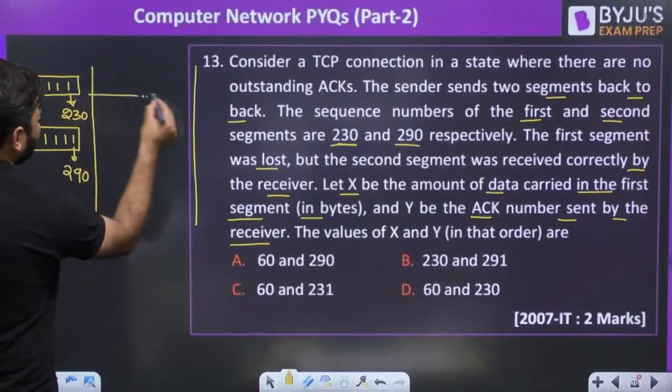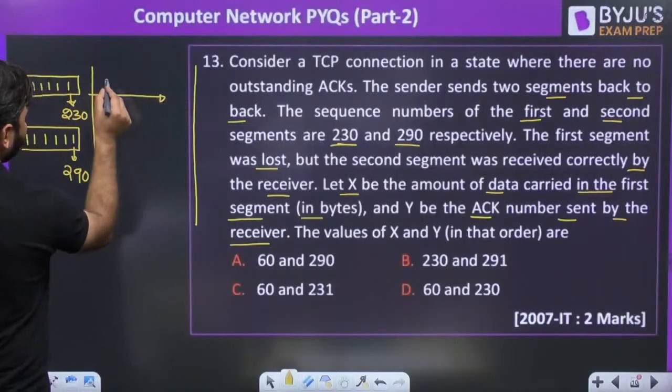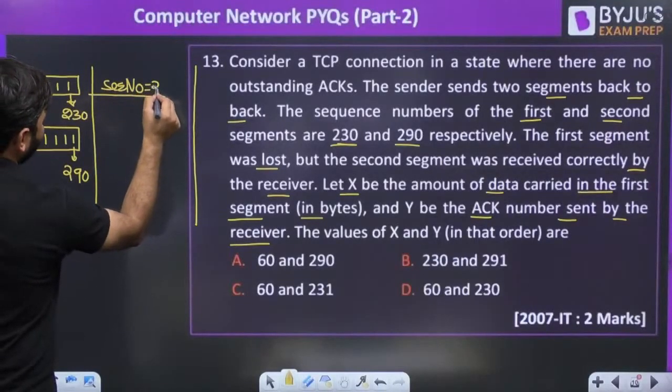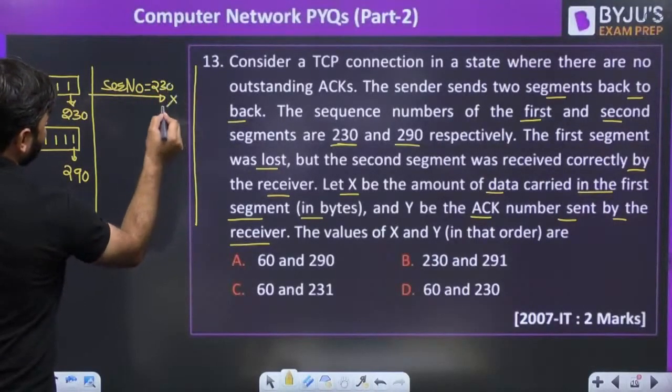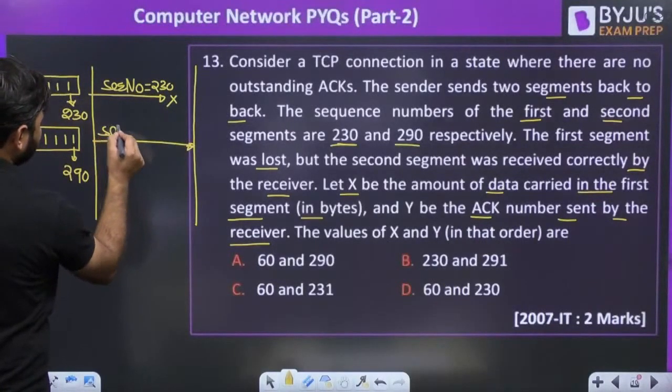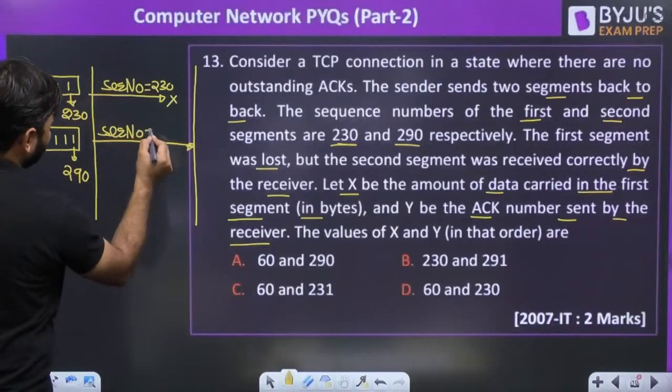So we are sending 2 segments back to back. This is the first segment, and its sequence number is 230. And this is lost. The second segment they are also sending is correctly received. It has the sequence number 290.